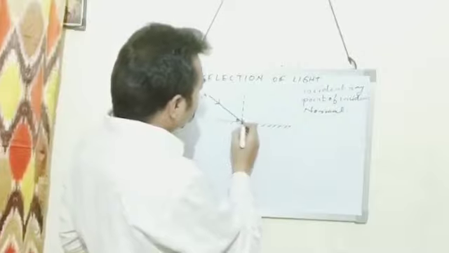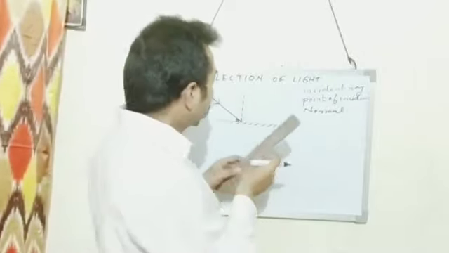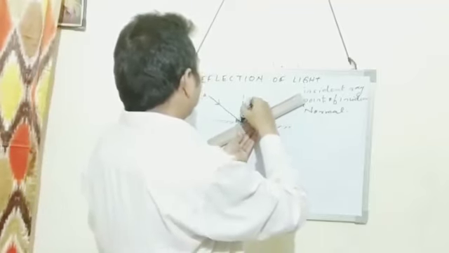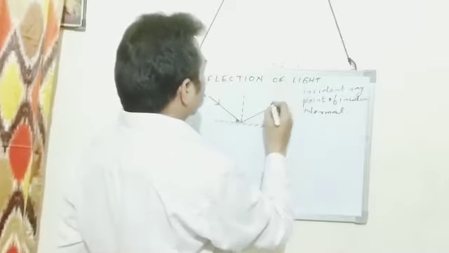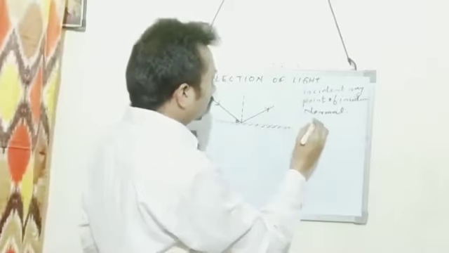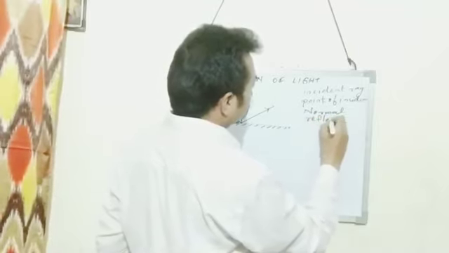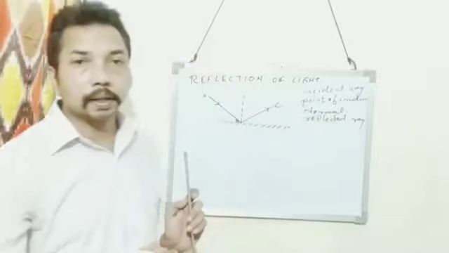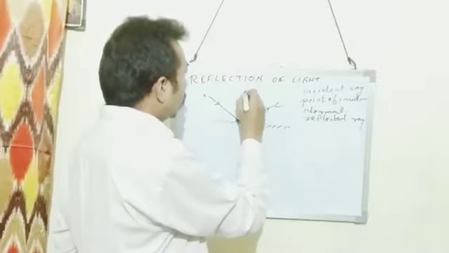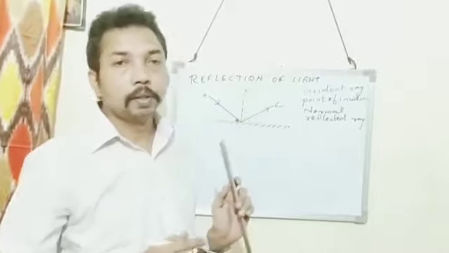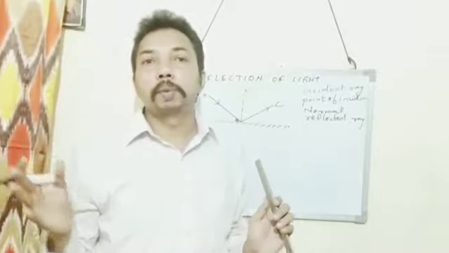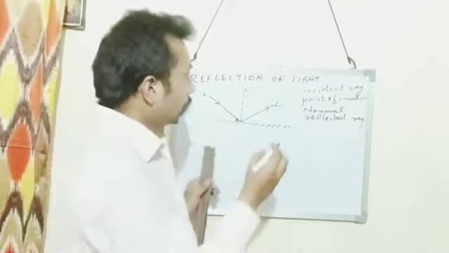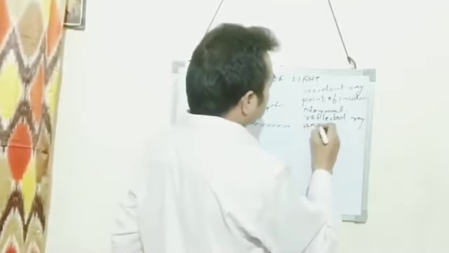And when this incident ray strikes on the surface, the ray of light comes back into the same medium. The ray of light which comes back into the same medium is called the reflected ray. In this diagram, BC is the reflected ray and NB is the normal. The reflected ray means the ray of light which comes back into the same medium after reflection. The next term is angle of incidence.